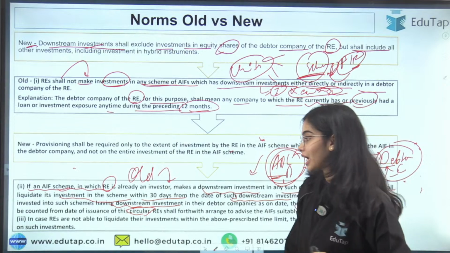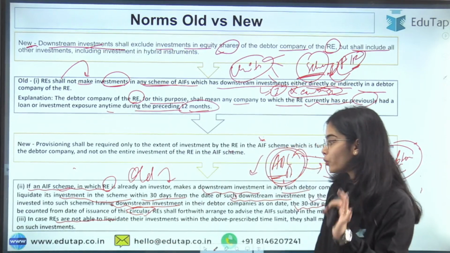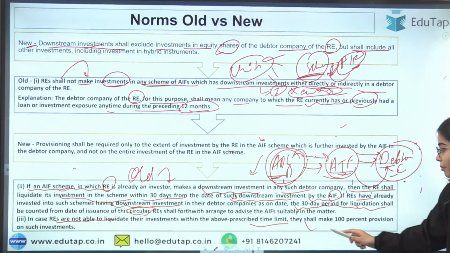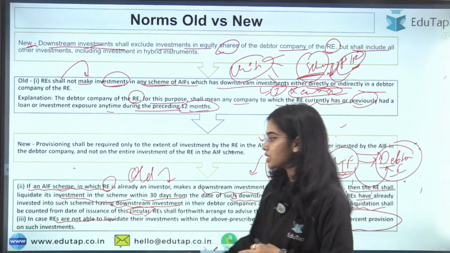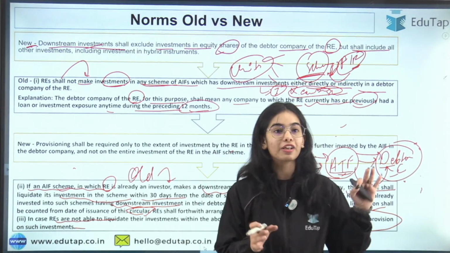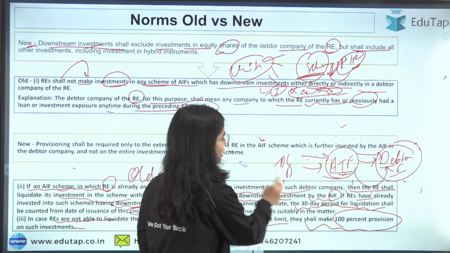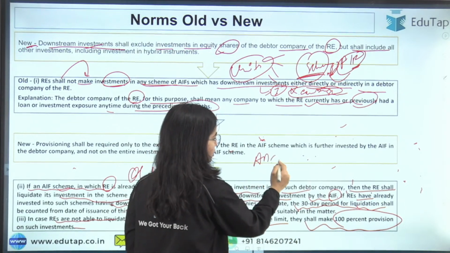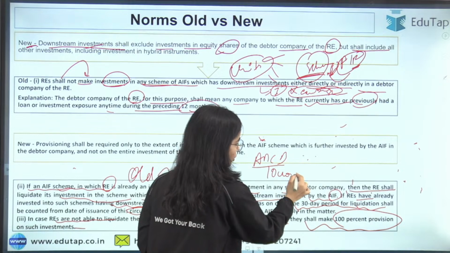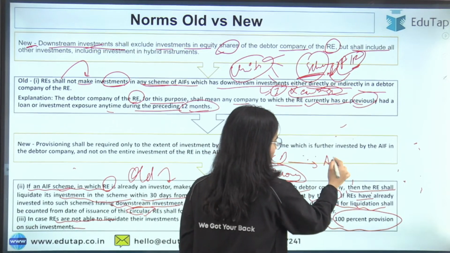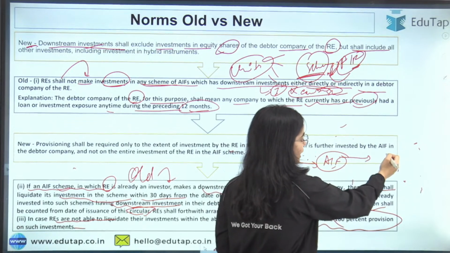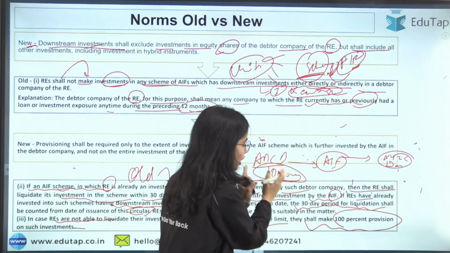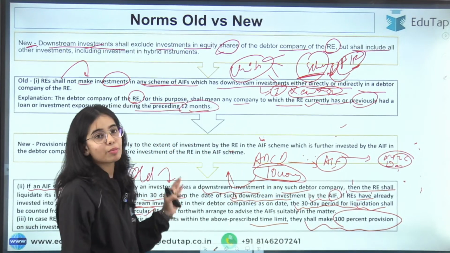And if you are not able to liquidate your investment, then you have to make the provision of 100%. That means in case regulated entities are not able to liquidate their investments within the above prescribed time limit, that is 30 days, they shall make 100% provision on such investment. Let's say this ABC bank is doing an investment of 10 crores in this AIF that has a downstream investment in XYZ company, which is a debtor company of the ABC bank. So this 10 crores of provisions will have to be maintained by the bank also.